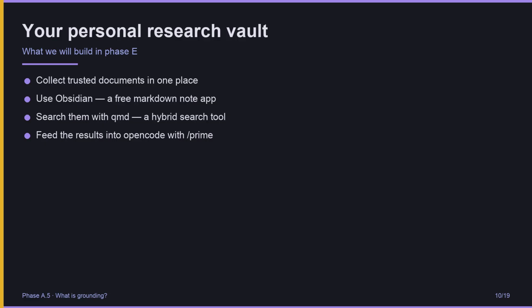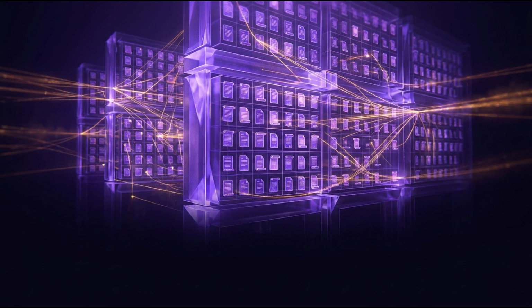And we will feed the search results into OpenCode with a command called /prime. The result is an agent that answers from your research, not from its training. A personal research vault turns you from an AI user into an AI power user.